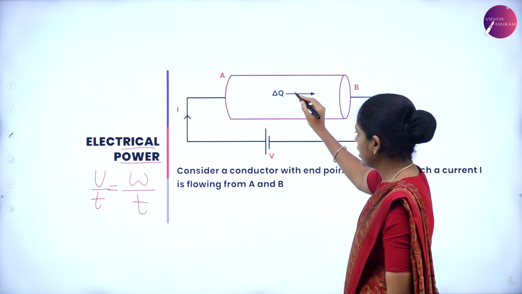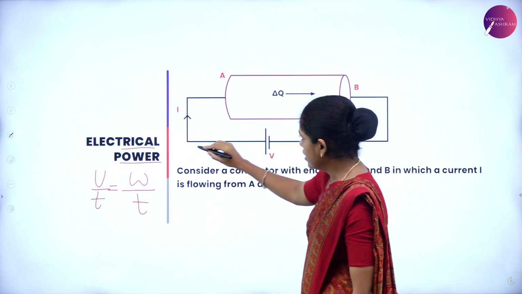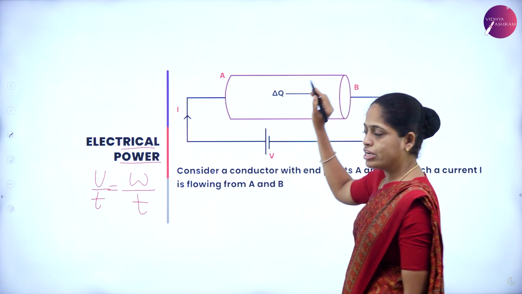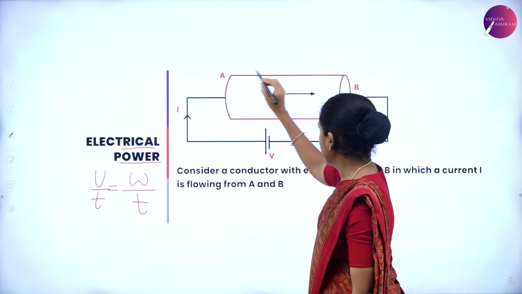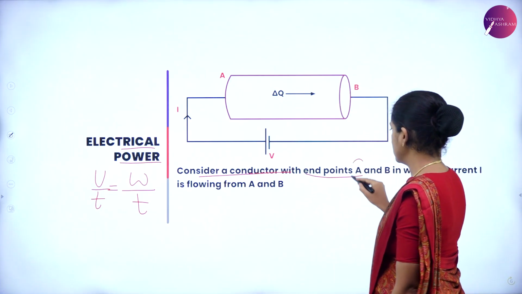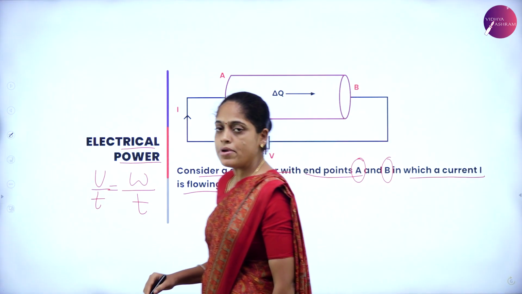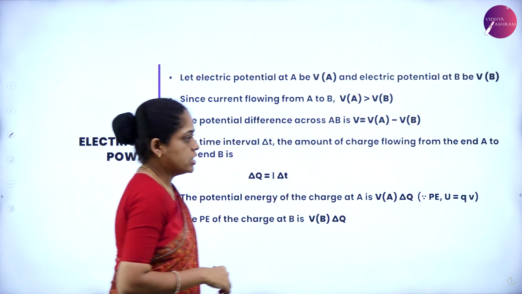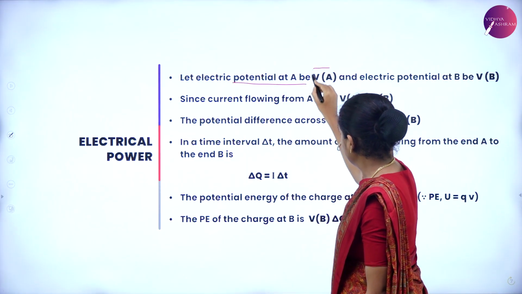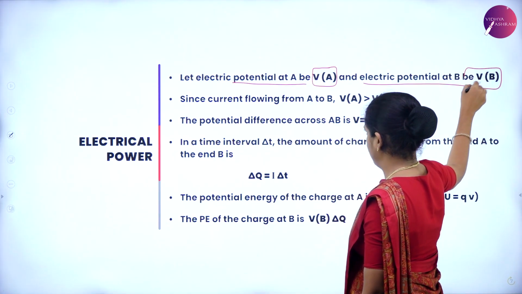A conductor is connected to a battery of potential difference V, and the current in the conductor is I. Consider the two end points of the conductor, A and B, in which the current I is flowing from A to B. The electric potential at A, let us consider it as VA, and at B as VB.